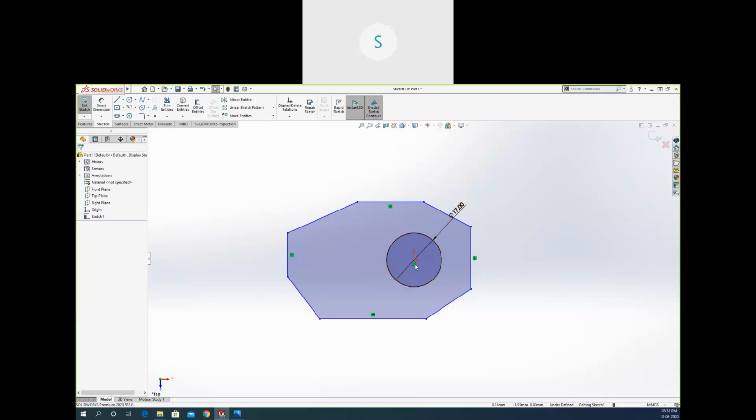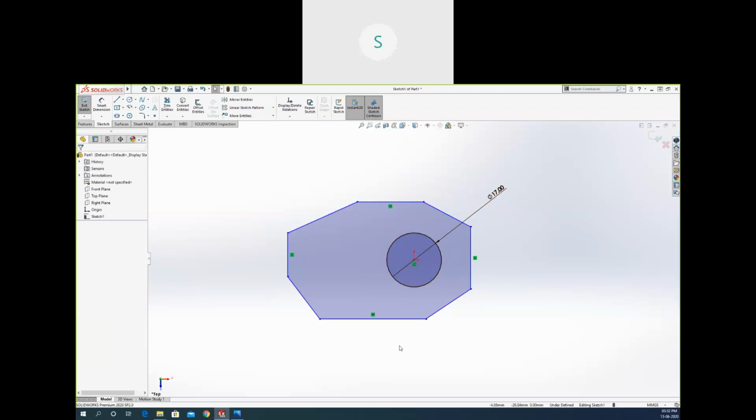Okay, and we have a relation here. It means the circle center is attached to this origin. I have attached the circle to this origin and defined a value of 17 diameter. So the circle became black and all the entities are blue right now.